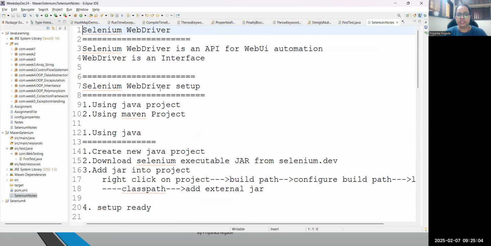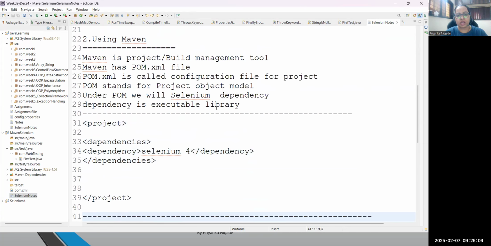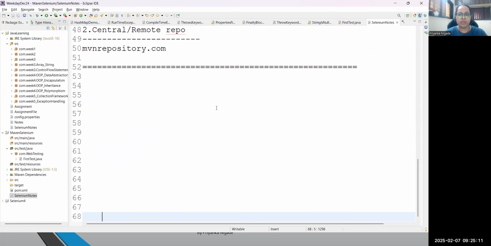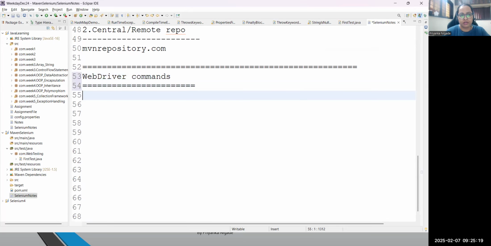Yes. So we discussed so far only this much, right? What is WebDriver, how to set up in Java, and how to set up in a Maven project. Now today, let's talk about WebDriver commands. How many commands should you know, right? First category is what? All the browser commands. So we are going to cover all the browser commands. And what exactly are browser commands, everyone?